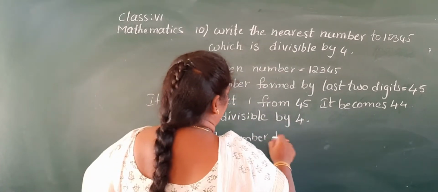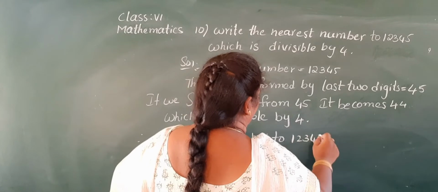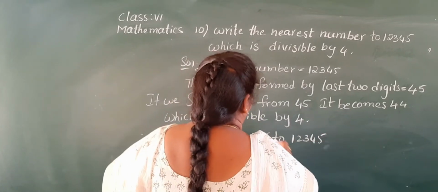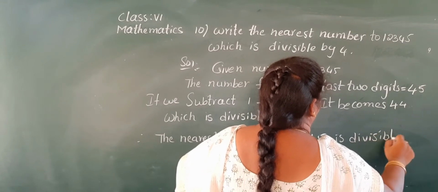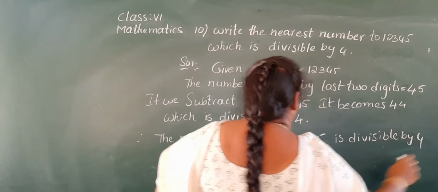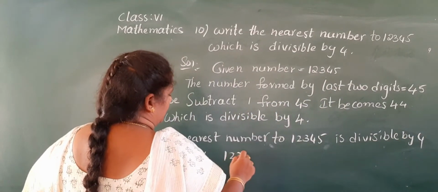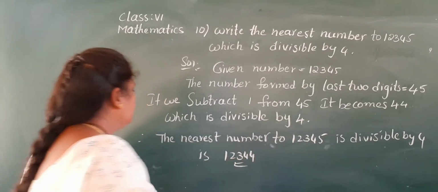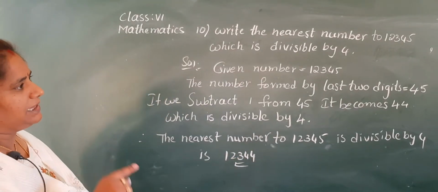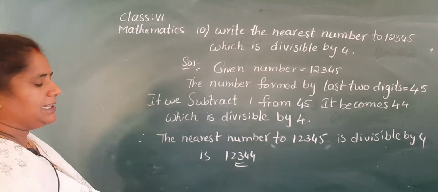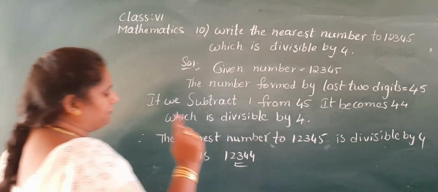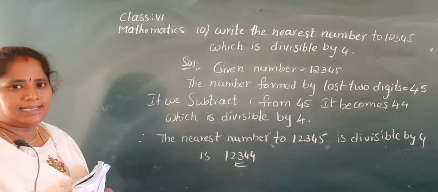The nearest number to 12,345 divisible by 4 is 12,344. Okay, ma? Is it clear to you?